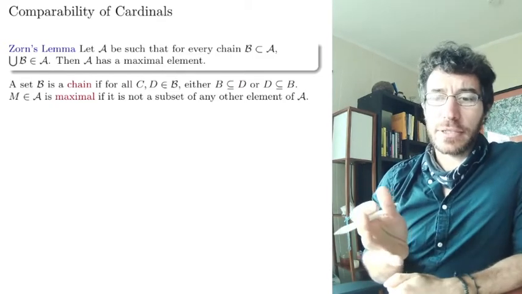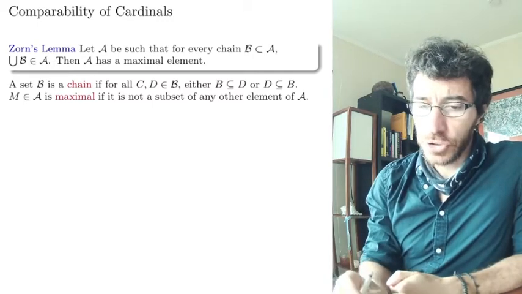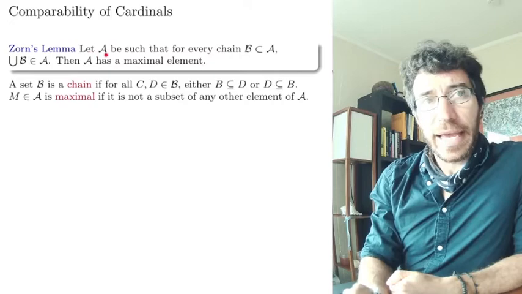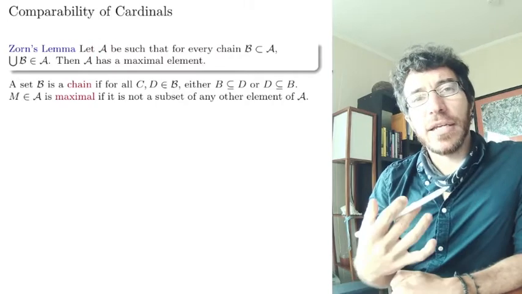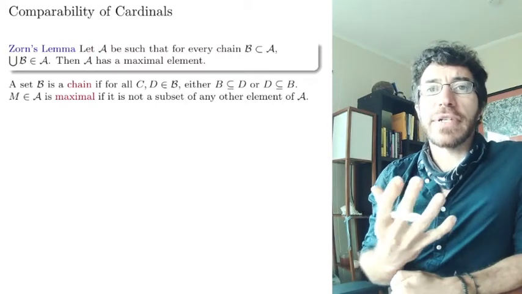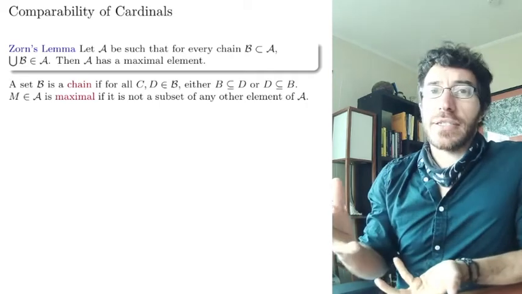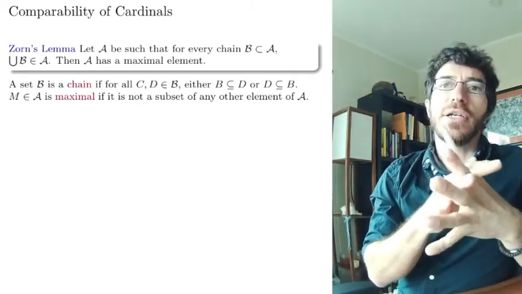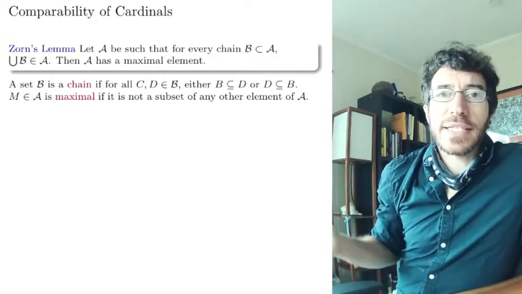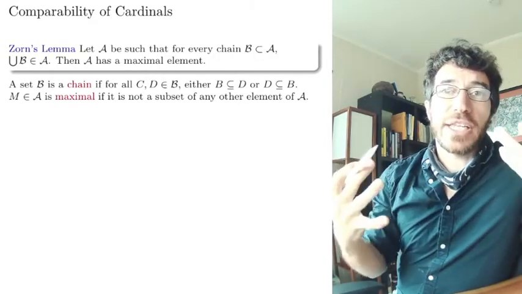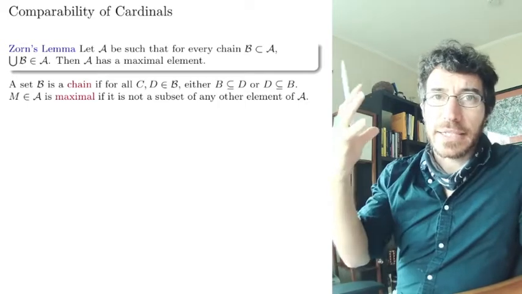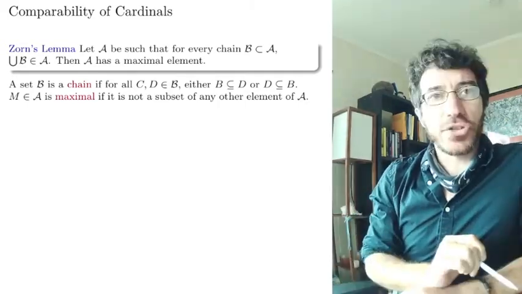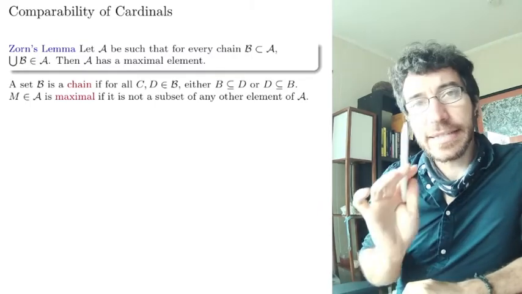So let's start reading the statement of Zorn's lemma. So Zorn's lemma says, suppose you have a set A. We're using this calligraphic A to emphasize there is a set of sets. Okay, so imagine A is a collection of sets, a set of sets. Everything is a set of sets in set theory, so I'm not saying anything new, but I just want to put the idea in the head that this is a set of sets. Okay, so that's A, and it has the following property.